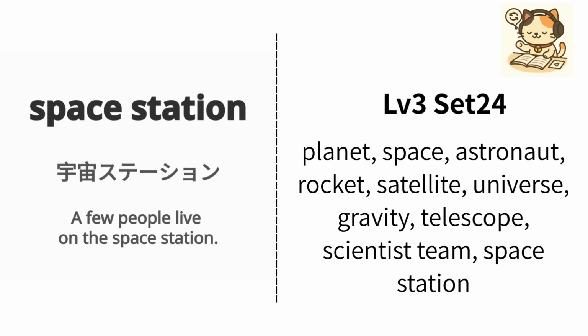English is space station. Japanese is 宇宙 station. Example, a few people live on the space station. 何人かの人が宇宙ステーションで生活しています. Repeat, space station, space station.